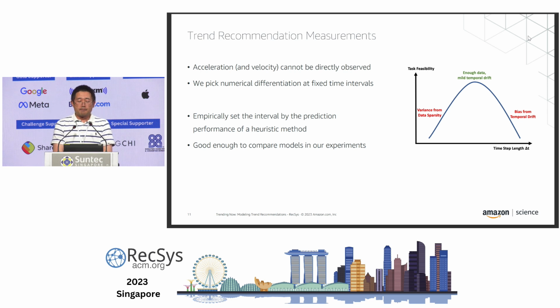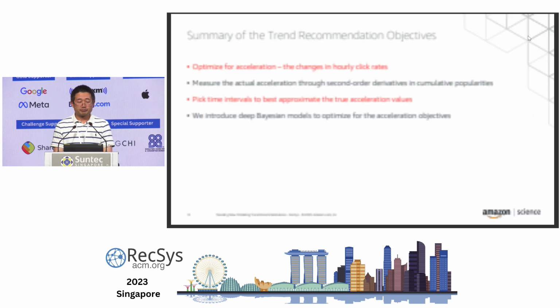That's because the numbers that we observe are random events, and if we don't wait enough, the noise in the random events could be large. If we wait for too long, we might have a lot of bias because the underlying acceleration patterns could change over time. So we empirically set the interval by the prediction performance of a heuristic method, which we will introduce in the experiments section. And we find that this empirical objective is good enough to compare models from our experiments.